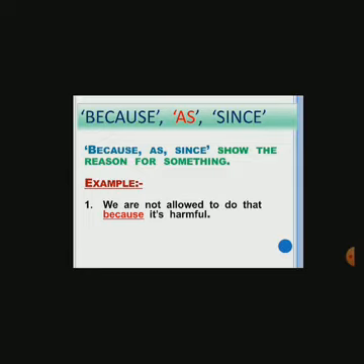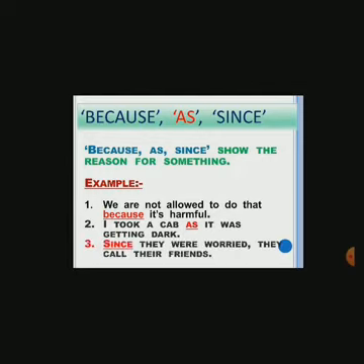I took a cab as it was getting dark. That gives the reason why I took a cab. Since they were worried, they called their friends. Why did they call their friends? Because they were worried.